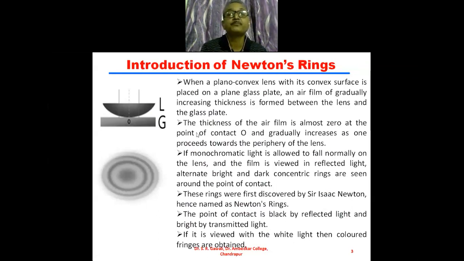Now, if monochromatic light is allowed to fall normally on this air film, and the film is viewed by reflected light, then alternate bright and dark concentric rings are seen around the point of contact. These rings were first discovered by Sir Isaac Newton, and hence they are named Newton's rings.